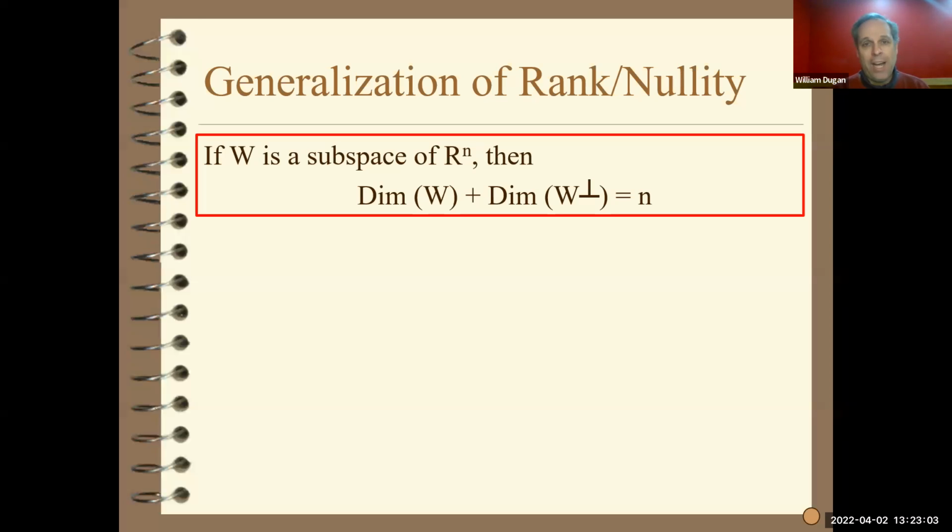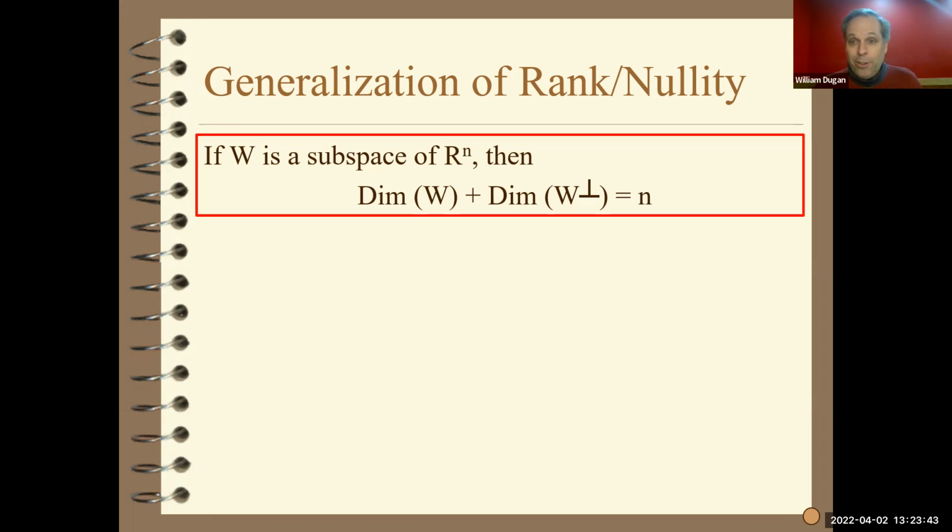So it's just the rank-nullity theorem in a more general sense. If you don't want to watch the proof, you don't have to. Just remember this fact. It's kind of nice to remember, and it has some really great consequences. One is that if you take every single vector in Rn, it can be written as a sum of one from the row space and one from the null space. The same can be said for Rm: every vector in Rm can be written uniquely as a vector in the column space of A plus a vector in the null space of A transpose.